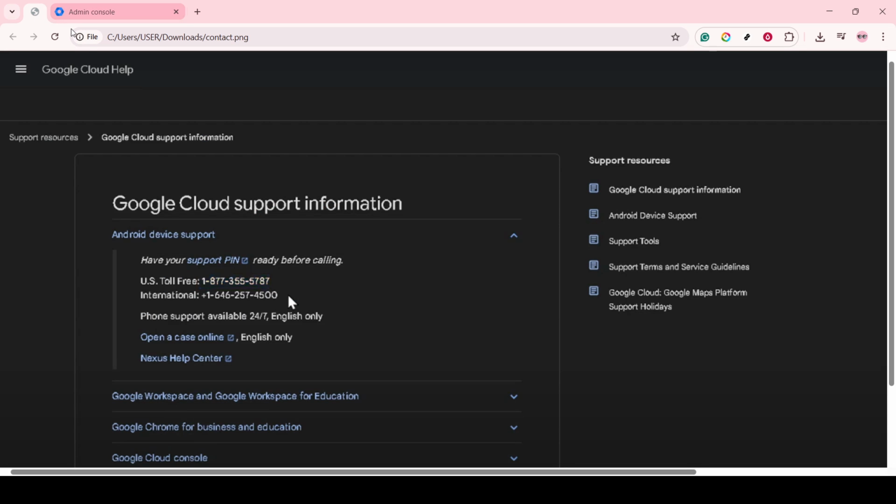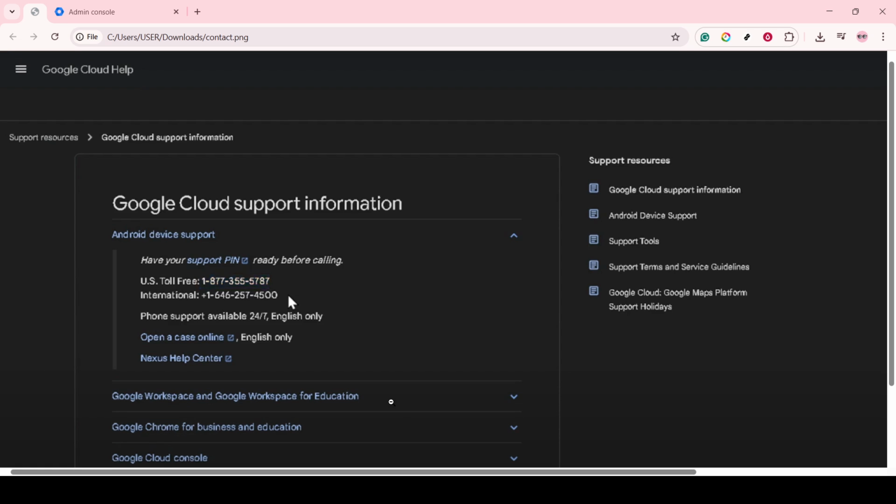It's important to remember that the details in this new window will include the specific contact number you'll need to dial. Make sure you're in a position to note it down accurately or have it readily accessible as you make your call. This step effectively bridges the initial automated support with personalized customer service, helping you connect with Google on a more personal level, allowing you to address your concerns thoroughly.